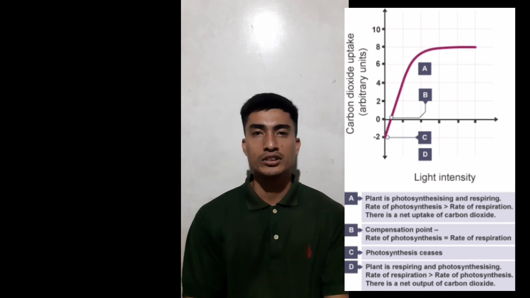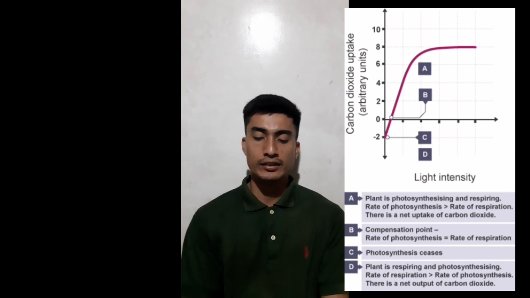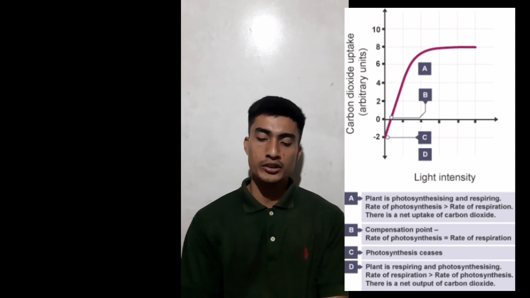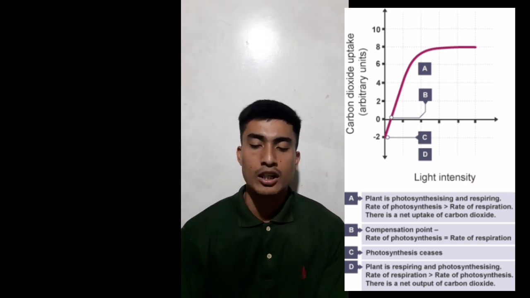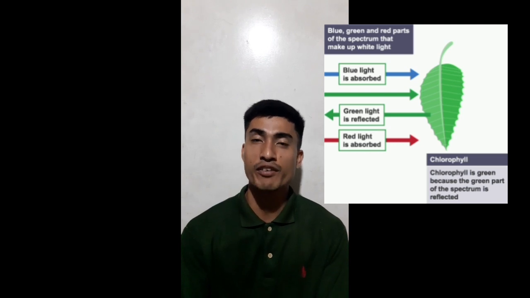Rate of photosynthesis and temperature. As the temperature increases, the photosynthesis also increases. Blue, green, and red parts of the spectrum make up white light. Blue light is absorbed, green light is reflected, and red light is absorbed. Chlorophyll is green because the green part of the spectrum is reflected.